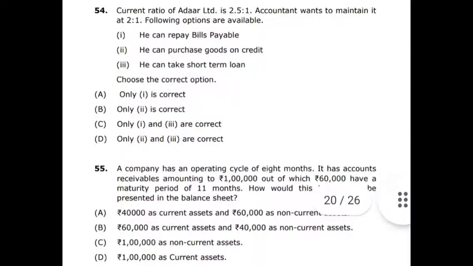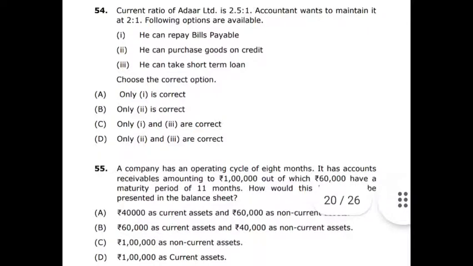For example, if he repays the bills payable, the current assets will be reduced, as cash will be reduced. It will come to 2 lakhs. At the same time, the liabilities are also decreasing. That is, it will come to 50,000 rupees. So it will not be 2:1. It will be 4:1. And then the next option, he can purchase goods on credit.